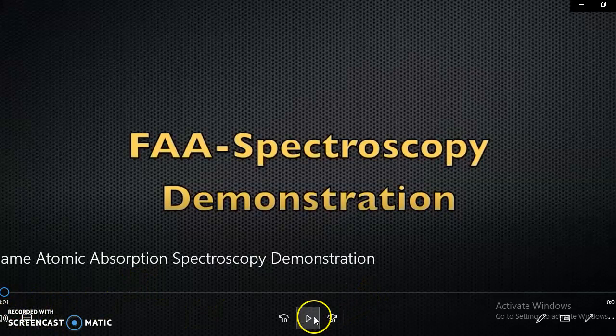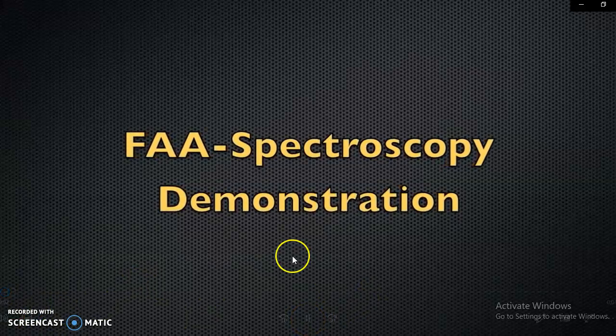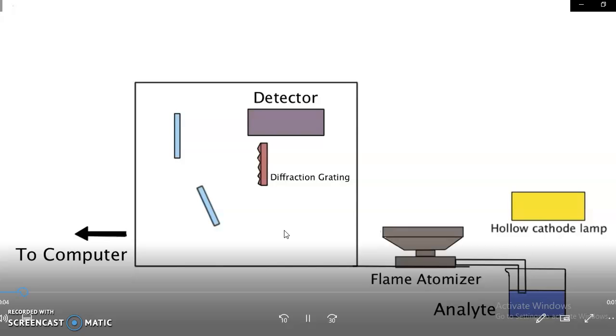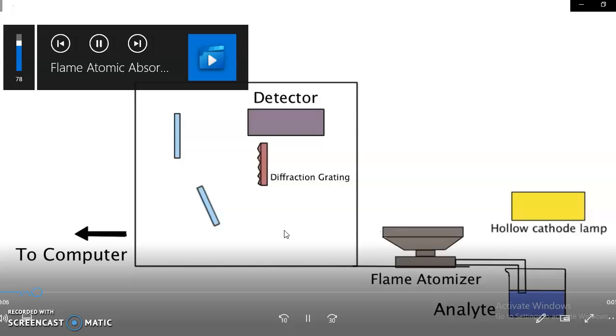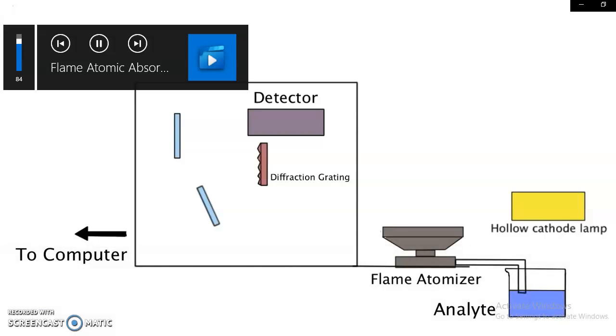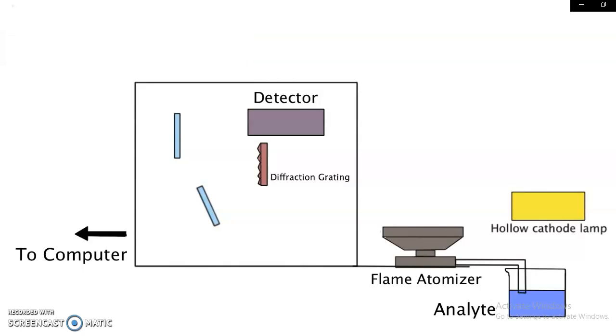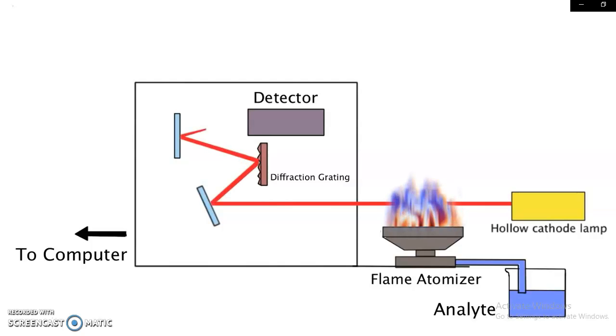This animation of a flame spectrophotometer will provide an idea of how the machine works. The analyte is taken into the nebulizer where it is vaporized and conditioned to provide the best sample for the flame. The radiation source sends light through the flame and into the monochromator. In the monochromator, the beam encounters a series of mirrors that separate the beam from any background light and noise that is not necessary for analysis.